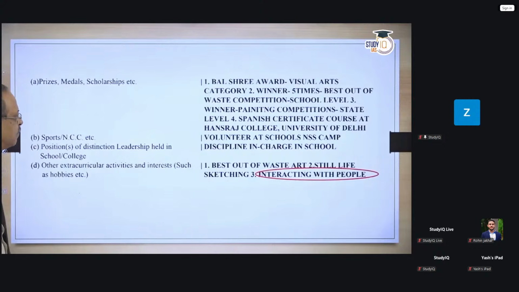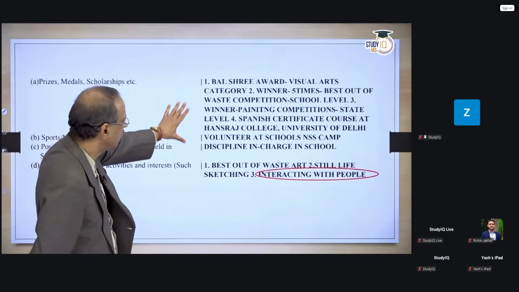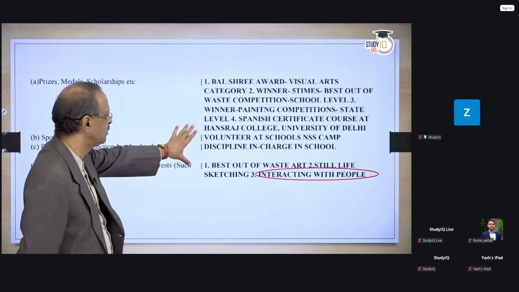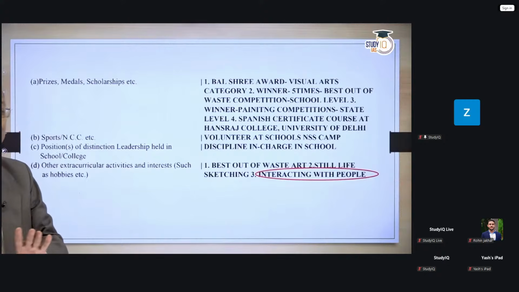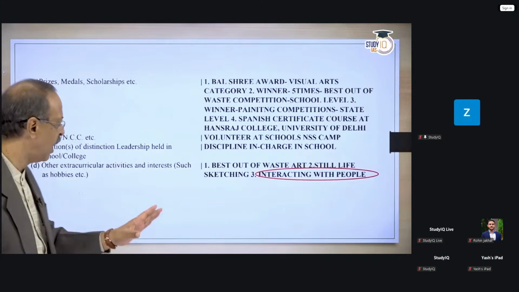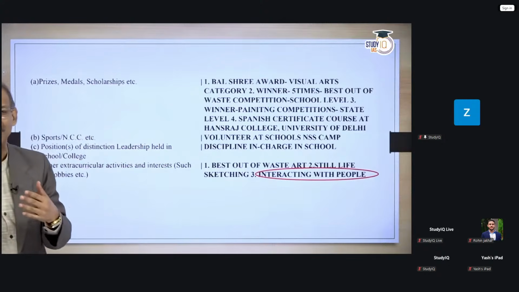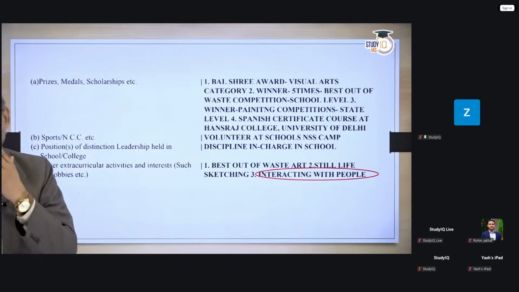Now, here again, it is good that they have given these awards here, but again, Spanish certificate course at Hansraj College, God forbid if somebody knows Spanish in the board, you could be in trouble. So there is no harm in writing it here, it's fine, but think over, I'm repeating it time and again, what is the purpose of what you are writing there?